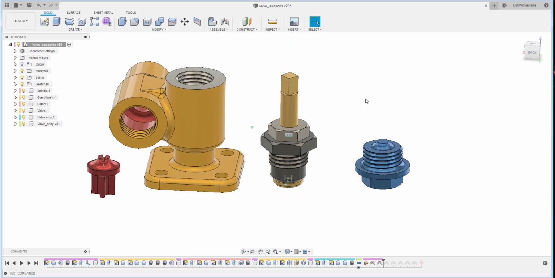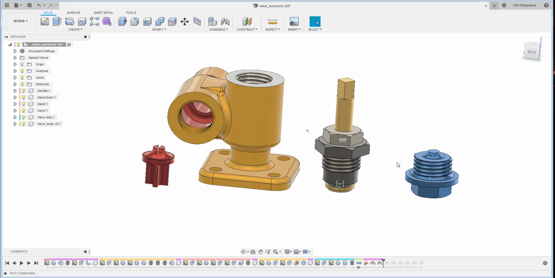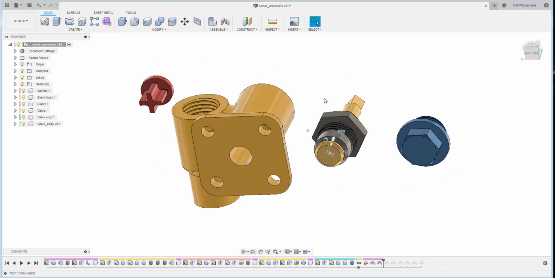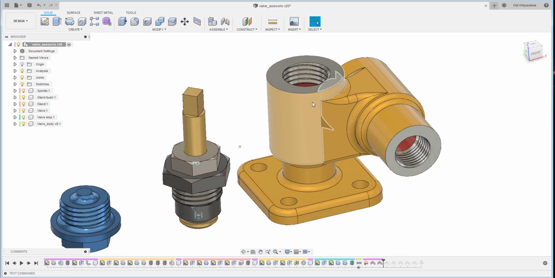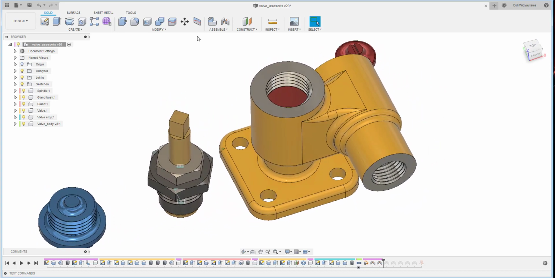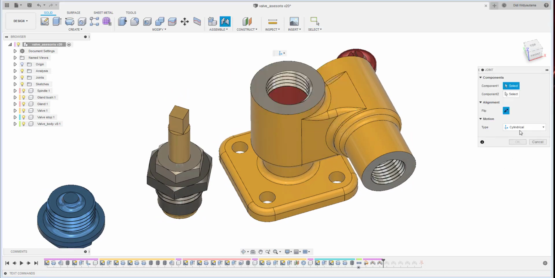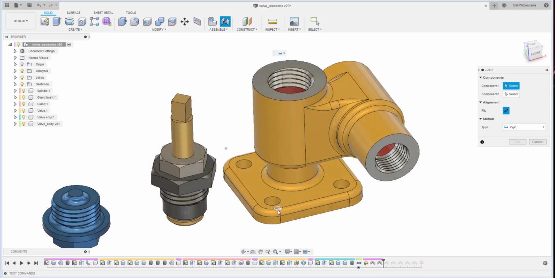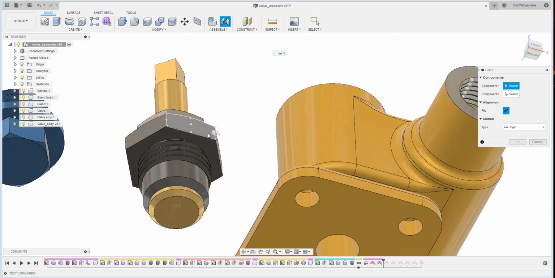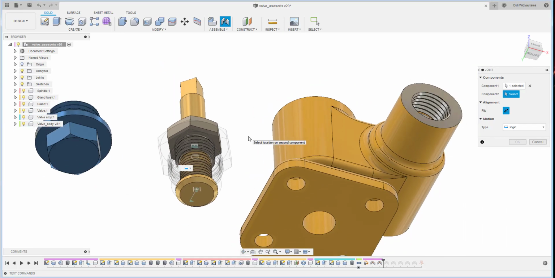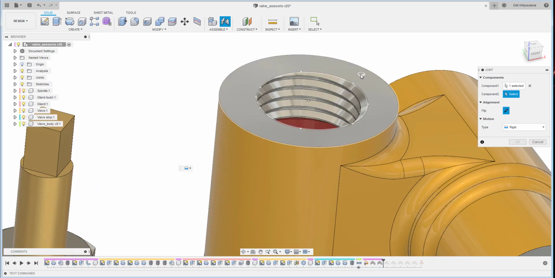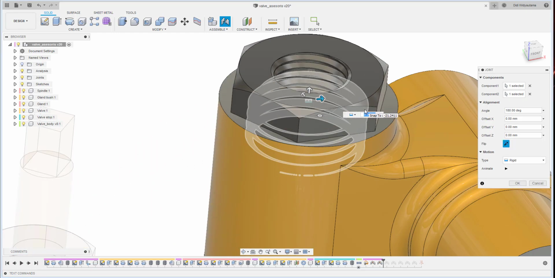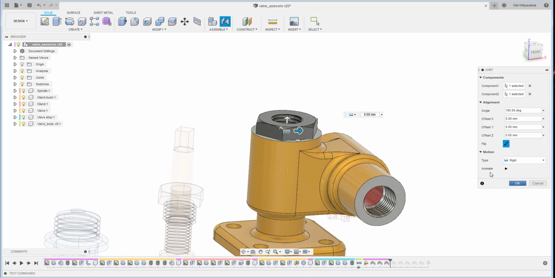Okay, and then I click OK, and then I put this part inside this body here. So I still use the joint, but this one I use the rigid. So I put this center here, and also with the center over here. Okay, and then I click OK.